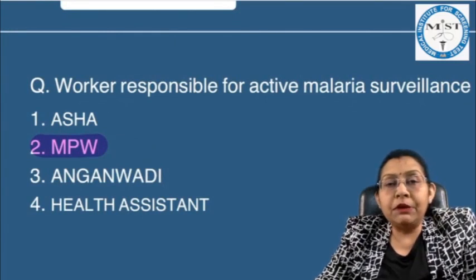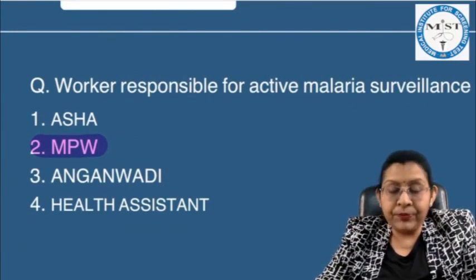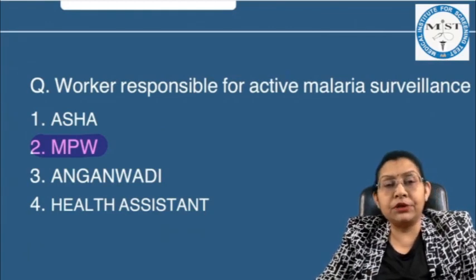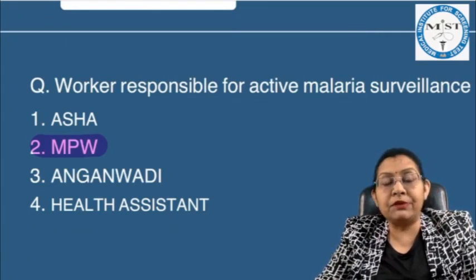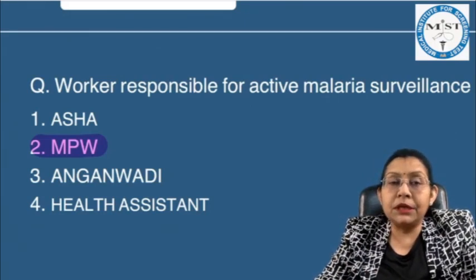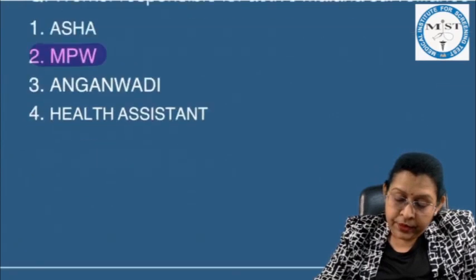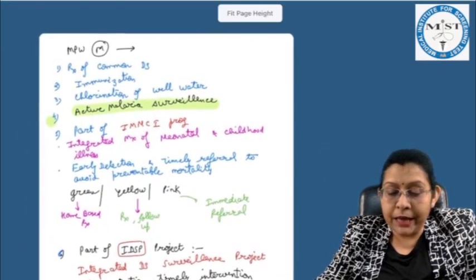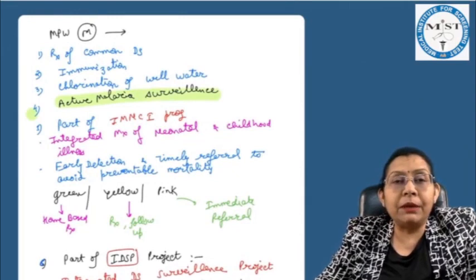Now, the worker responsible for active malaria surveillance. It's a very commonly asked question, repeatedly asked in the examination, and the correct answer, you all know, is multi-purpose worker male. But as here they had not mentioned male or female, the answer to this question is multi-purpose workers. And we had already discussed this point so many times while discussing the functions of multi-purpose